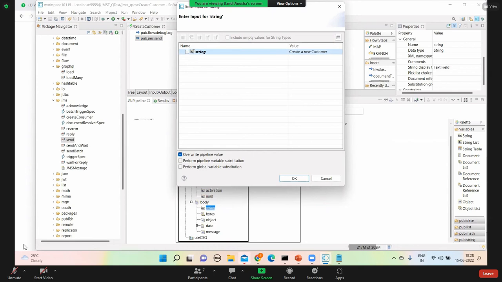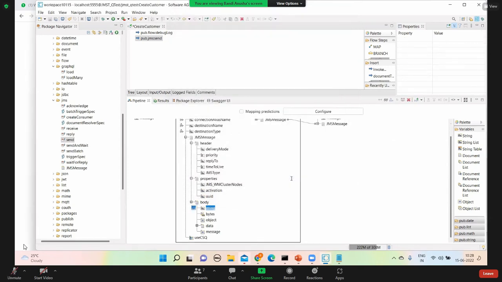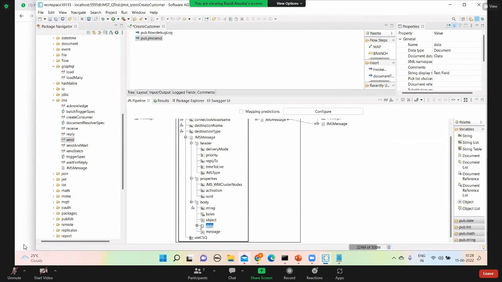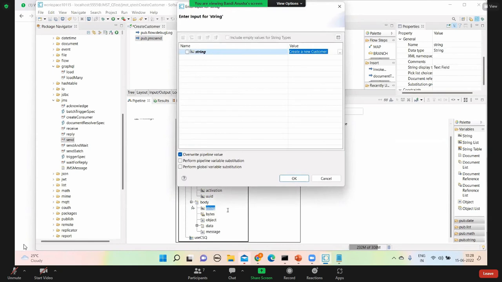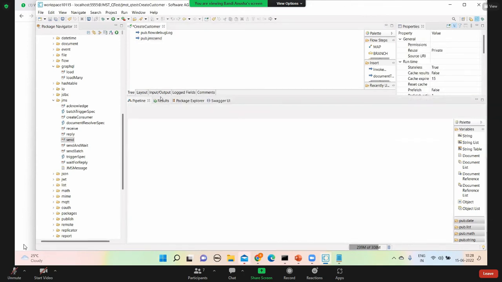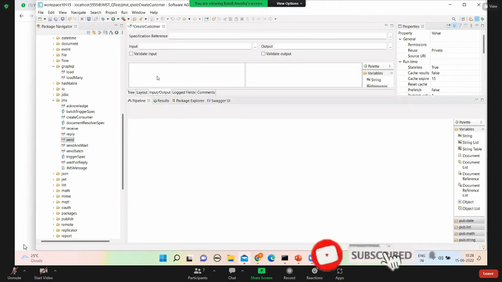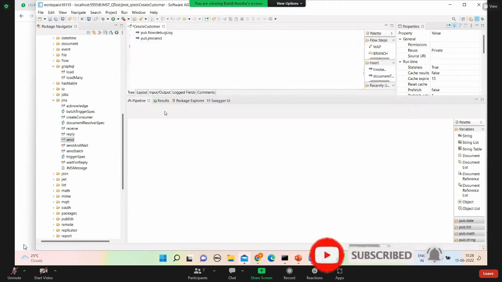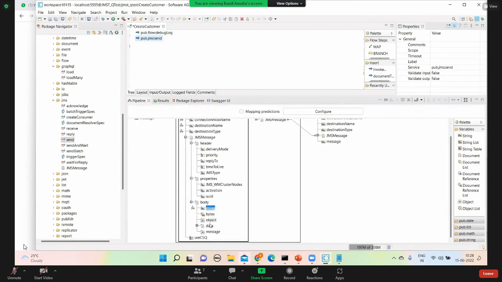So basically, in an actual project, we'll map it to this data. This one is a document. In the actual flow we'll map a document here, but right now I'm using a string just for testing purposes. Is that clear? Otherwise, in the pipeline, we'll go to the actual pipeline input, create the document with customer ID, customer name and all, and in the tree, map that document here, to data.